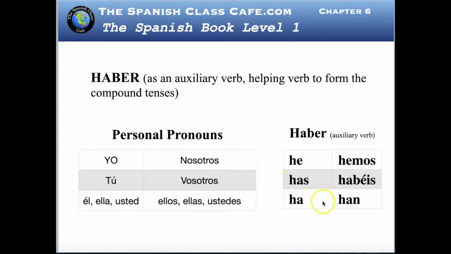We're going to start memorizing the present tense of haber. Personal pronouns here, and you have to match the conjugations. Yo he, tú has, él ha, ella ha, usted ha. Nosotros hemos, vosotros habéis, ellos han, ellas han, ustedes han.